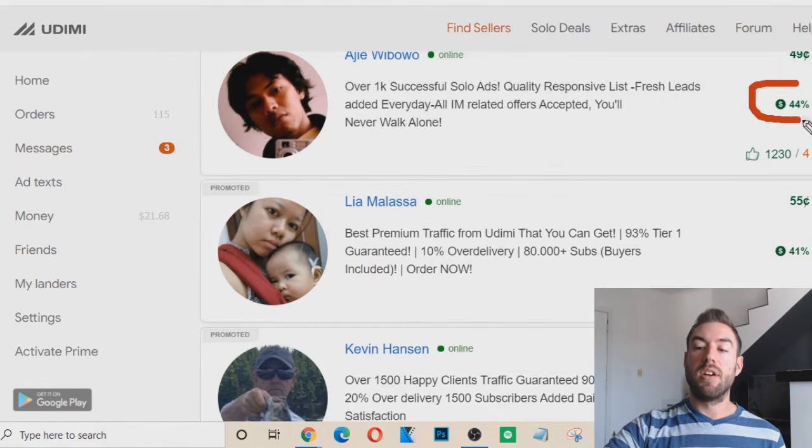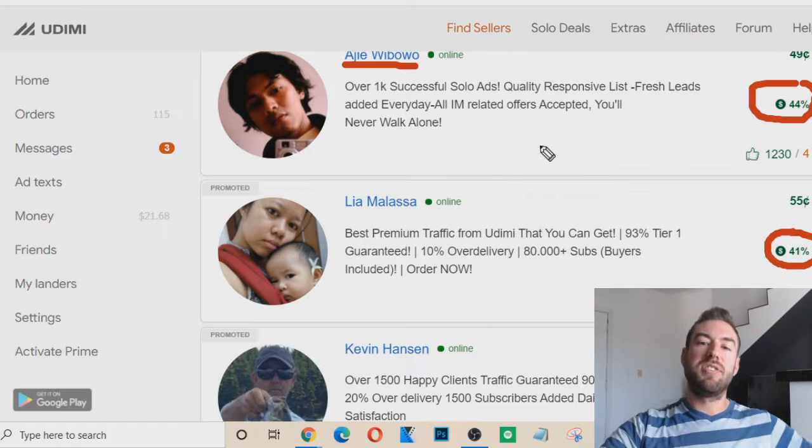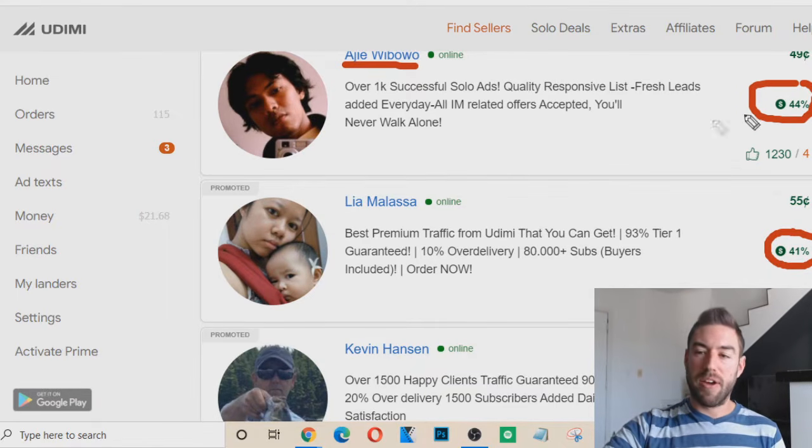Now to see this, that right there is the person's percentage on how many. So this guy right here, 44%, almost 50%, almost half of the people that buy from this person report getting sales. Now, why is this great? Because we only want to purchase from vendors that other people have gotten sales with, because chances are, if we have a good offer, we'll get sales too, okay?